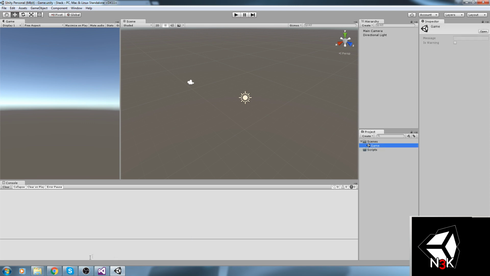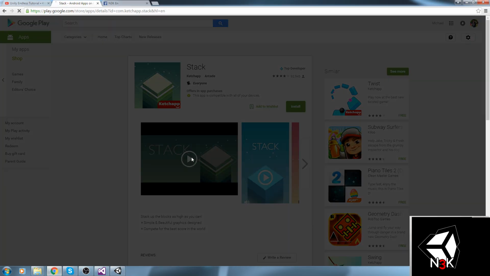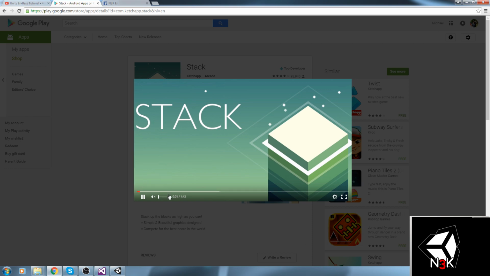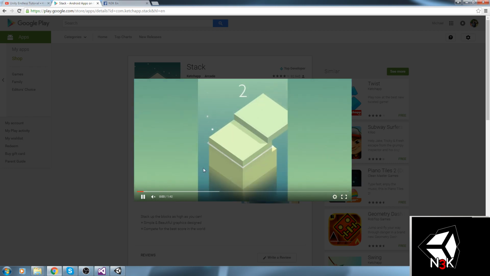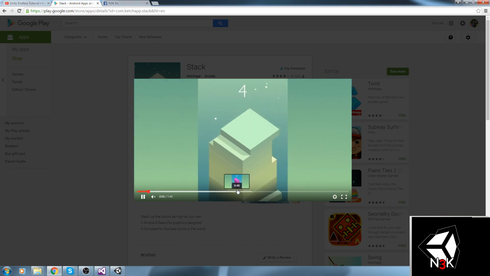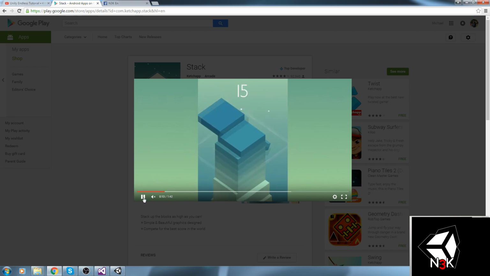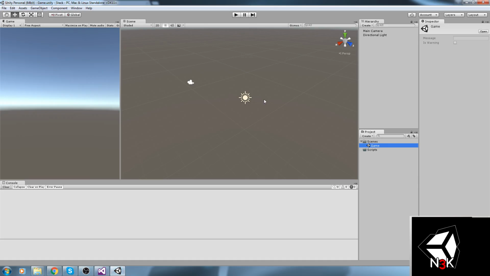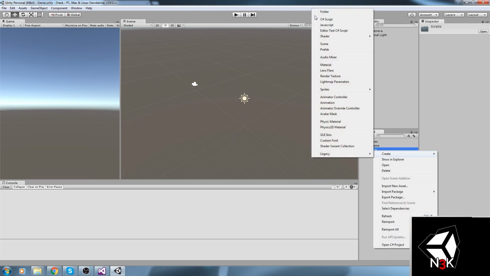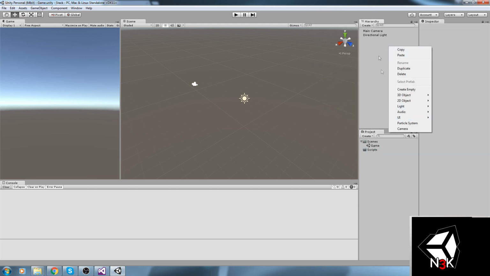Now, when I was looking at the actual preview, I was wondering, okay, so what should we actually move? Should we move the camera or should we move the stack? And the more I think about it, I'm going to be moving the whole stack instead, and just keep my camera at a fixed position. Now, why am I doing this exactly? I am doing this so I can quickly prototype my stack script, and you'll see why in a moment.